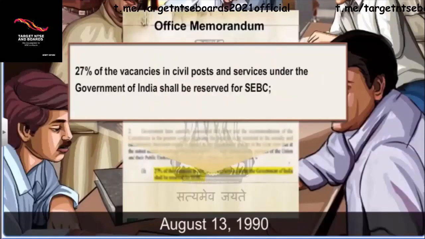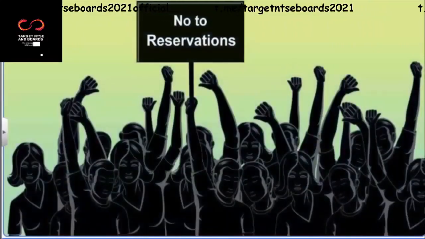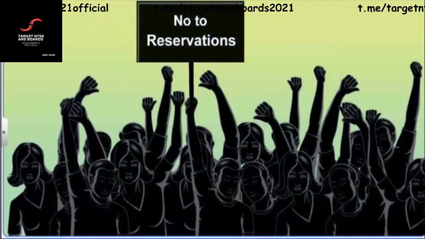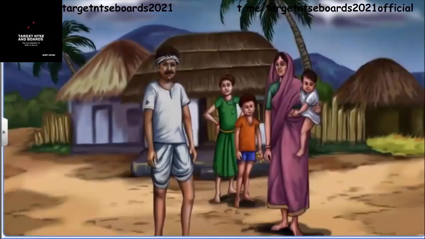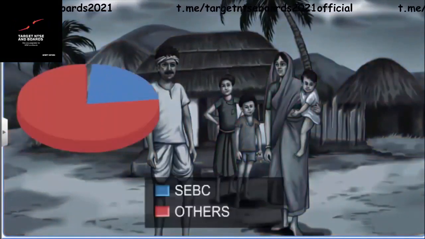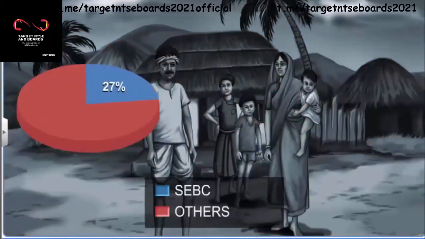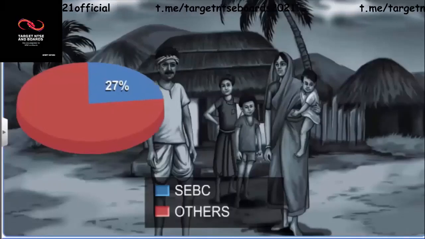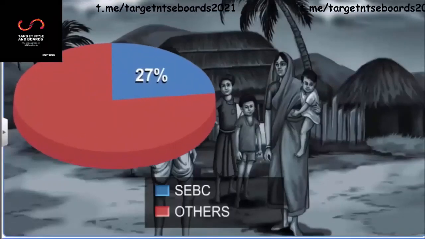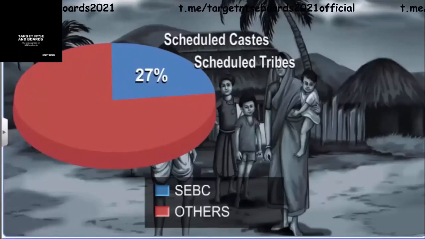Let's take a look at the government order and what happened after it was passed. This order announced that 27% of vacancies in civil posts and services under the Government of India would be reserved for socially and economically backward classes. Earlier, job reservations were only for scheduled castes and scheduled tribes. With this order, the backward class people were also eligible for the quota of 27%.